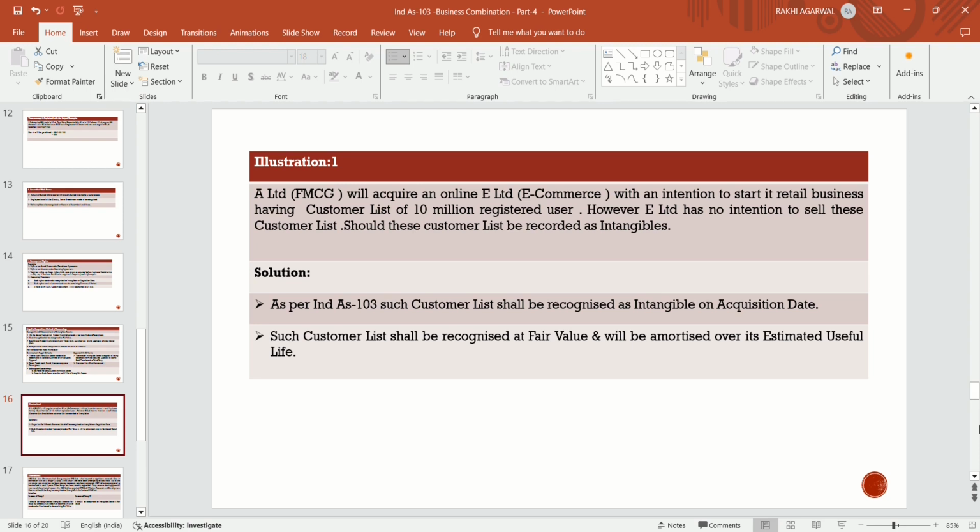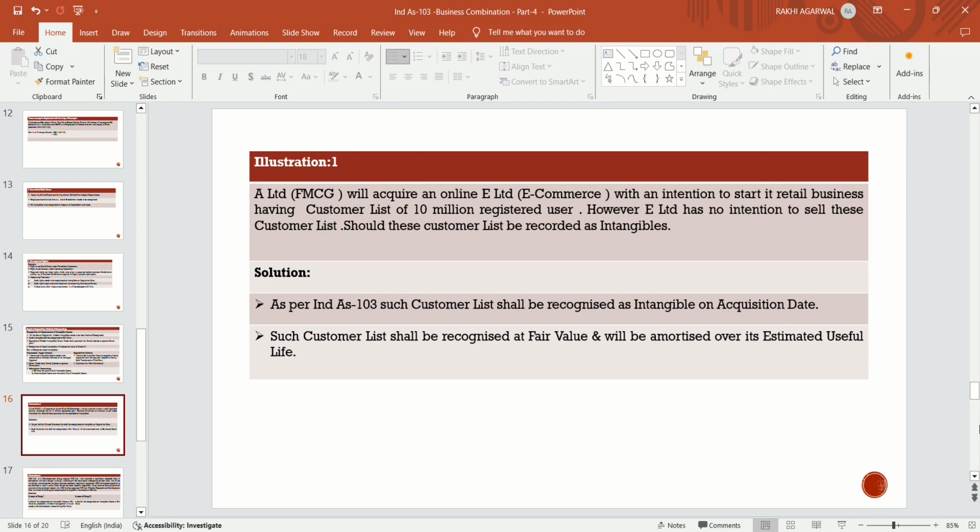A Limited's intention to acquire E Limited is to acquire the customer list. However, E Limited has no intention to sell this customer list. Should this customer list be recorded as an intangible?